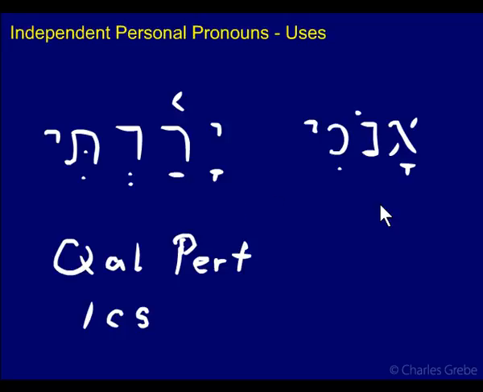So independent personal pronouns are used as subjects. They can be used in nominal sentences where they're needed to carry the role of the subject. And if they're used in verbal sentences, they're used for emphasis.